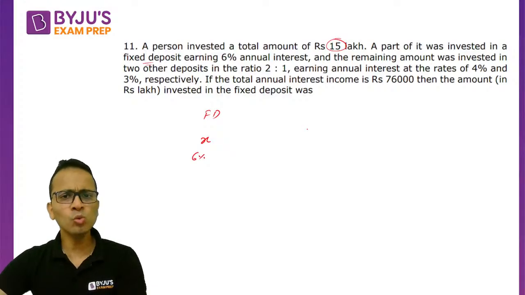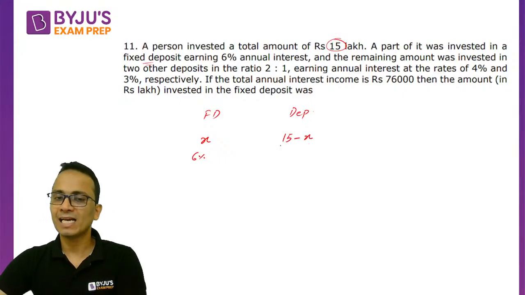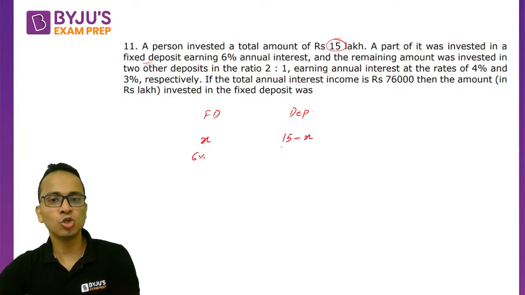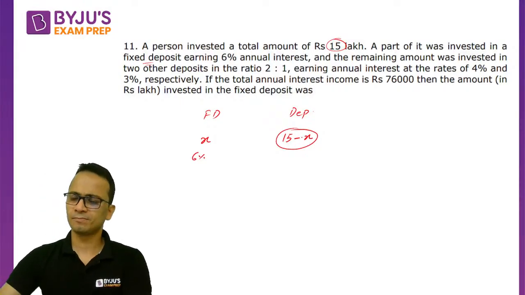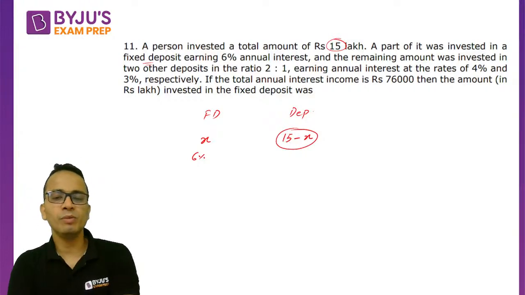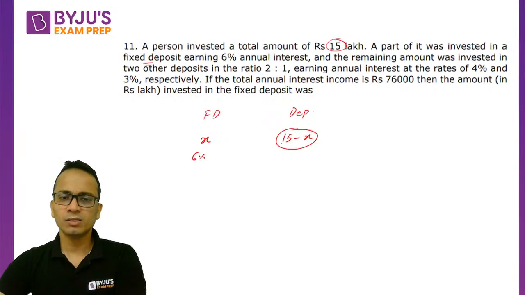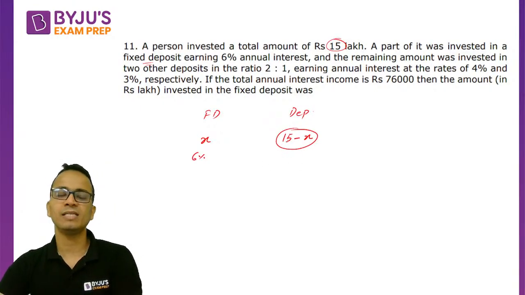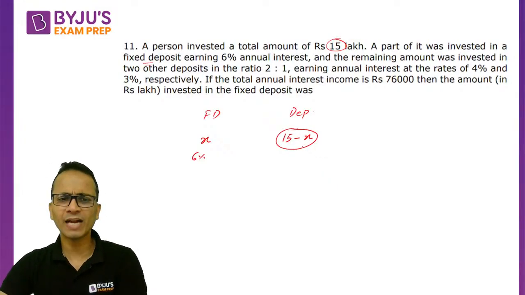The remaining amount was invested in two other deposits in the ratio 2:1. So out of the total 15 lakhs, 15 minus X lakhs is left, which is now invested in the ratio 2:1. Now this remaining part has to be divided 2:1. I considered the original first part to be X, so the remaining part will be 15 minus x. If I divide 15 in the ratio 2:1, it becomes 10 and 5, but minus x divided 2:1 will give fractions.